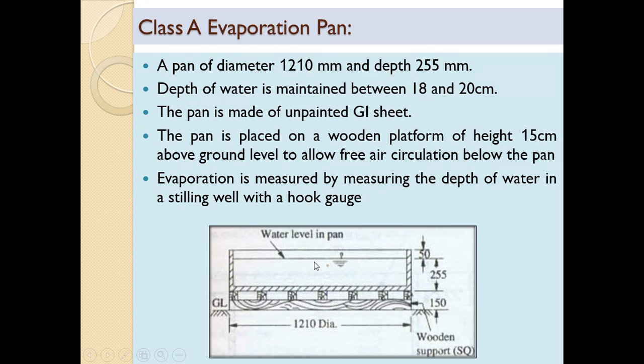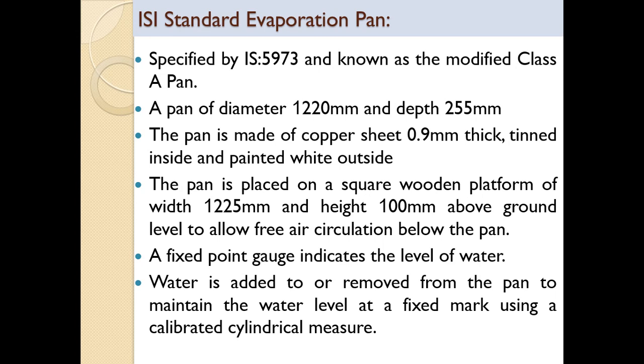Pressure arrangement is there, which is where the hook gauge is provided. So this is regarding the Class A evaporation pan. Now next is the ISI standard evaporation pan. This pan is specified by IS 5973 and is known as the modified Class A pan.